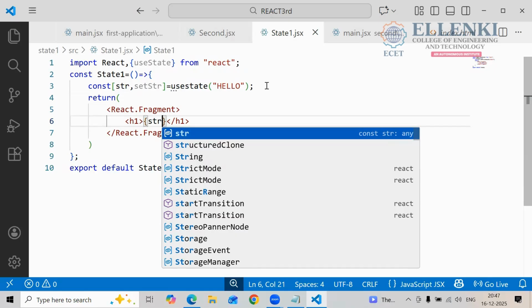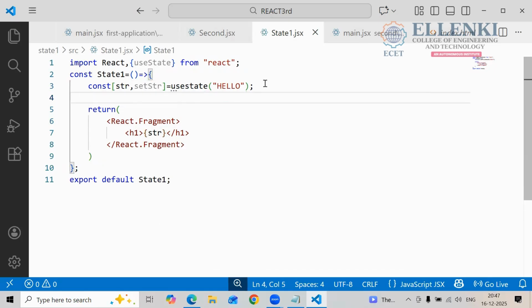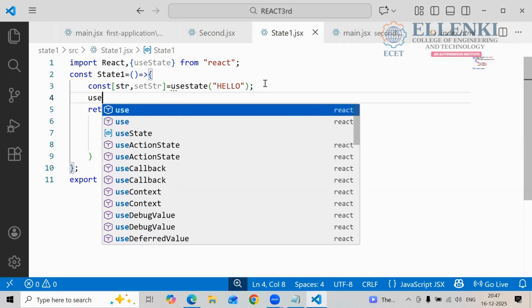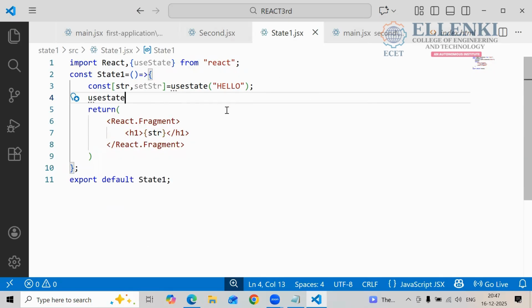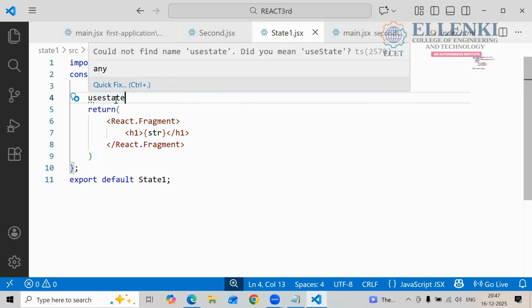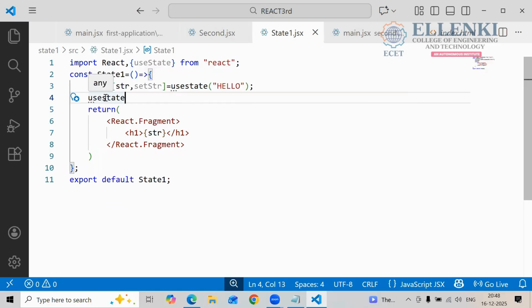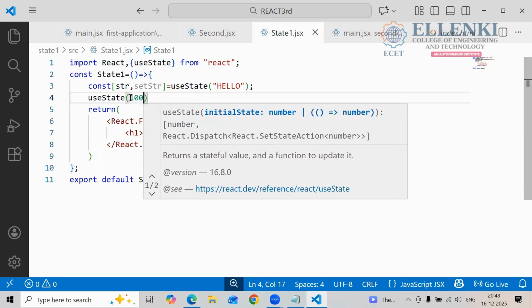Now once again, tell me, I want to store another value, 100. How can I take it? useState. U should be capital, I think so. The S also should be capital, right? I wrote it. Yes, S should be capital. Okay, useState of what data do I want to store here? 100 I want to store.